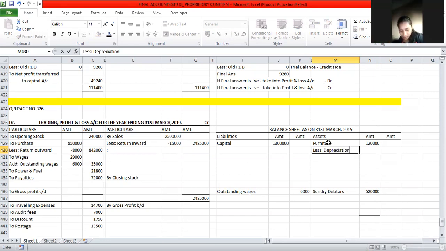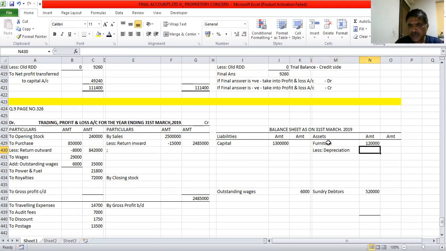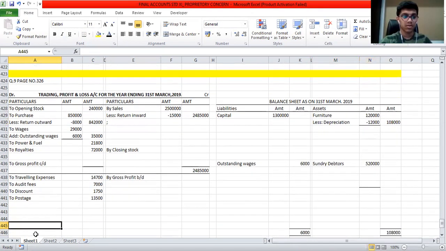Less depreciation. Furniture depreciation is 10%. That comes to 12,000. 1,20,000 minus 12,000, so 1,08,000 is my answer, outer column, net asset. And depreciation will be taken as the second effect into the profit and loss account.